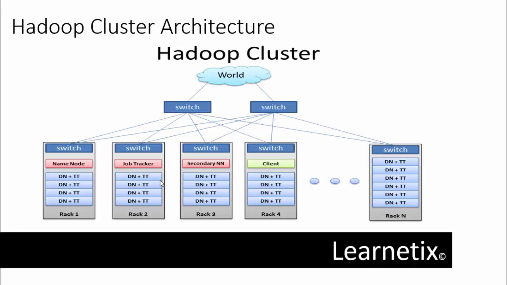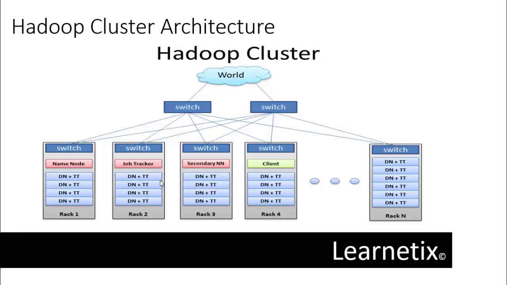A small Hadoop cluster includes a single master node and multiple worker or slave nodes. As discussed earlier, the entire cluster contains two layers: one is the MapReduce layer and the other is the HDFS, that is the Hadoop Distributed File System layer. Each of these layers has its own relevant components. The master node consists of the job tracker and task tracker, name node and data node, and a slave or worker node consists of the data node and task tracker. It is also possible that a slave or worker node is only a data or compute node. This is a key feature of Hadoop.